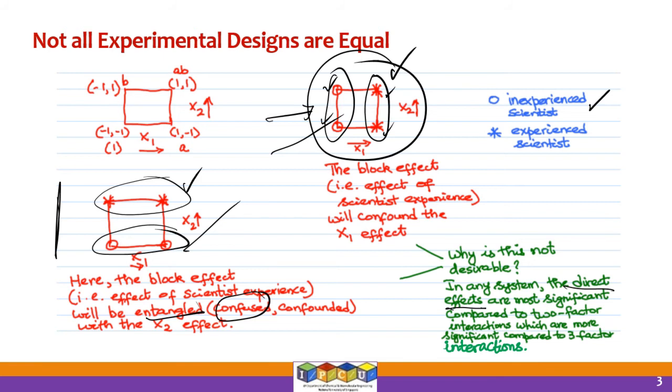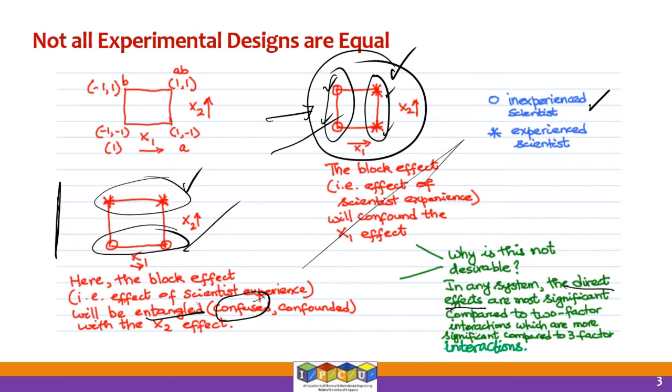So in these two designs that we have seen here, the direct effects, which are considered to be the most significant effects in any process, is confounded, all right, with the skill level of the experimenters. That is not desirable. Okay, if a two-factor interaction or a three-factor interaction, which are less important or less significant typically, right?